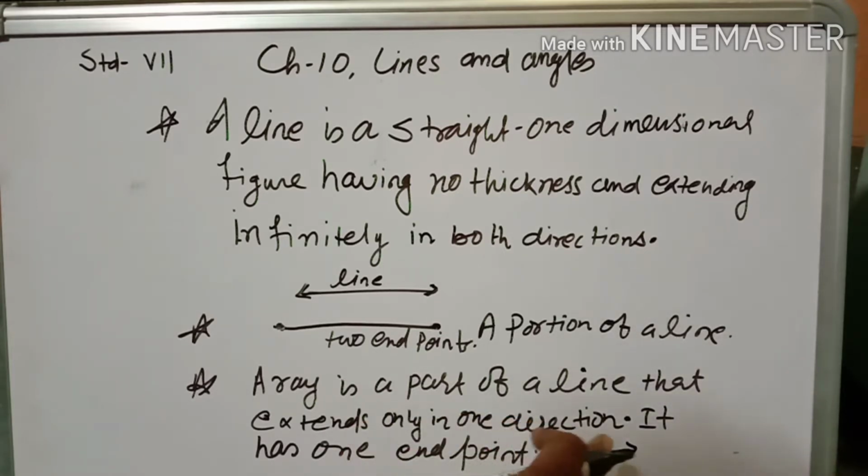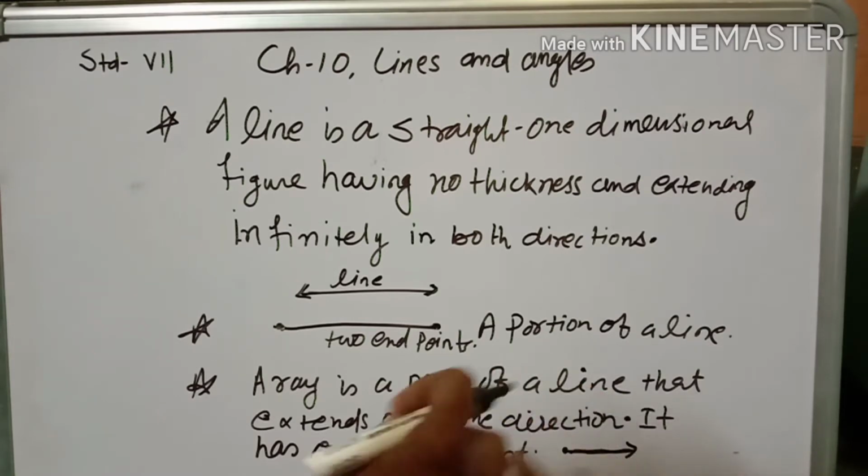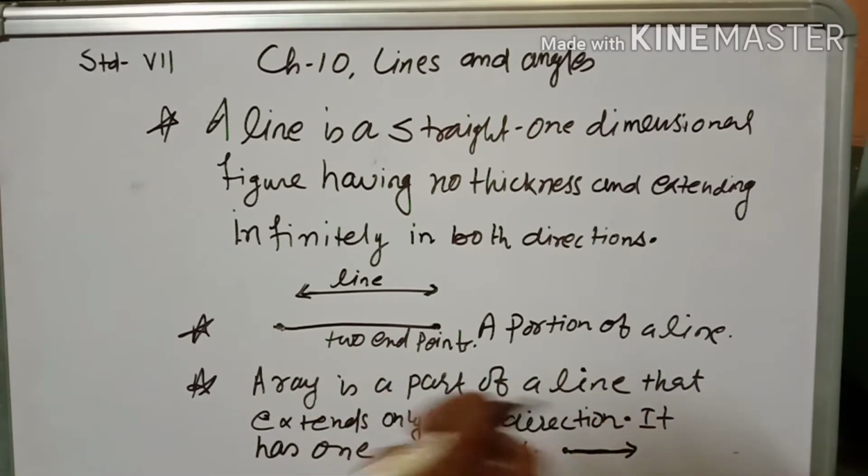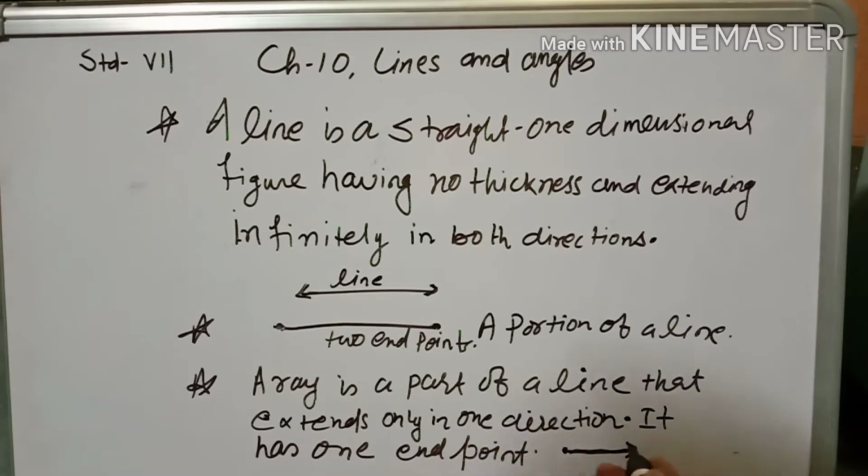So a ray is a part of a line that extends only in one direction. This is one direction, okay, and this is the endpoint. So this is known as what? Ray.